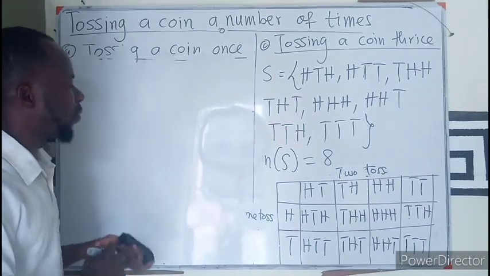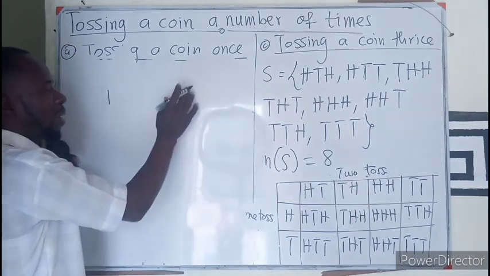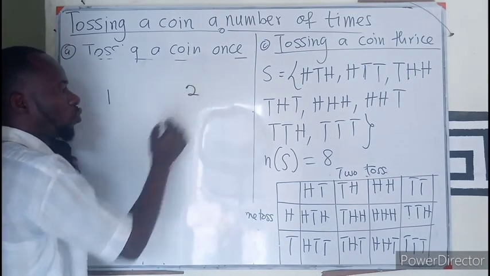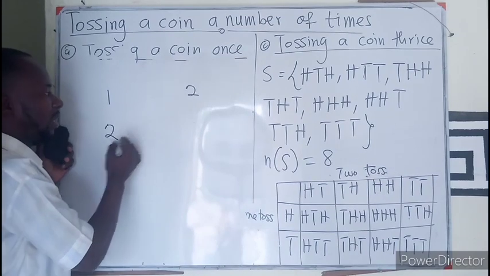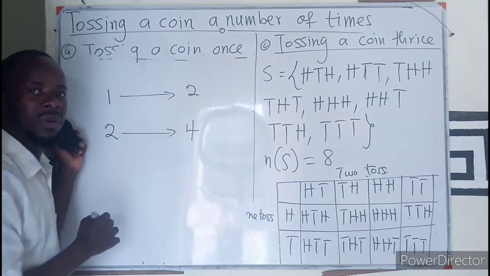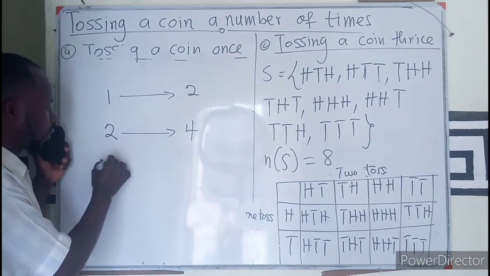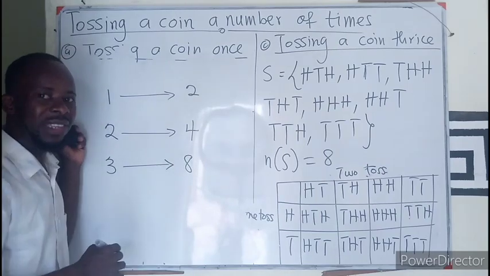Now, let's see if you can see that when I toss the coin once, the sample space gives me what? 2. If I toss the coin twice, the sample space gives me 4. As we move on to tossing the coin thrice, we have the sample space being 8.